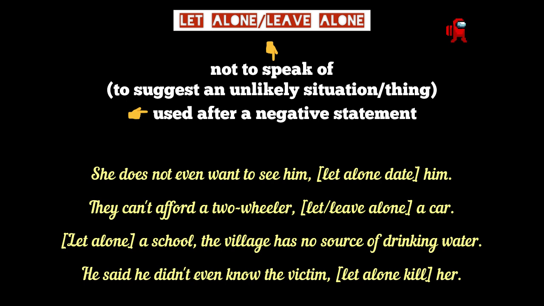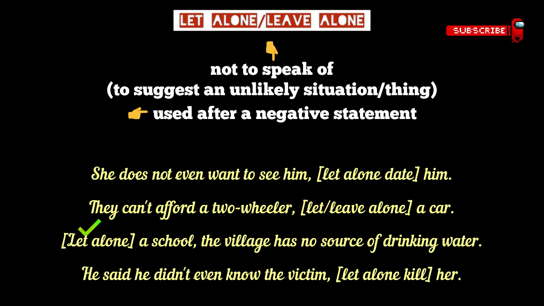The next example, they can't afford a two-wheeler, let alone or leave alone a car. This sentence simply means that they can't even buy a two-wheeler. So it is quite unlikely for them to afford a car. We might also use the expression not to speak of in place of let alone or leave alone here. They can't afford a two-wheeler, not to speak of a car.